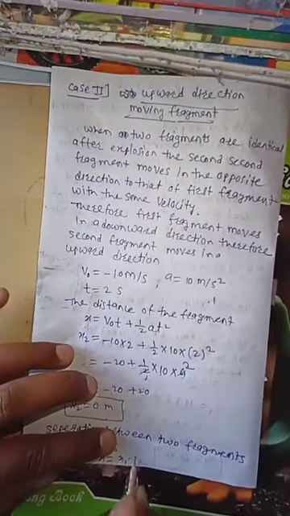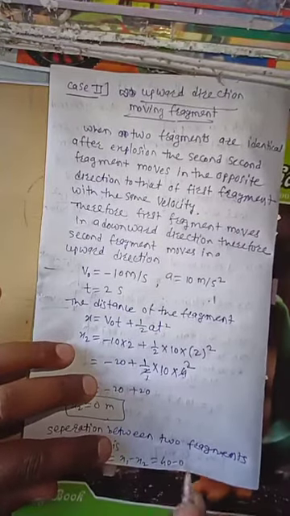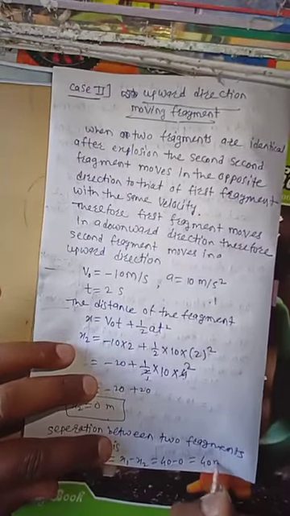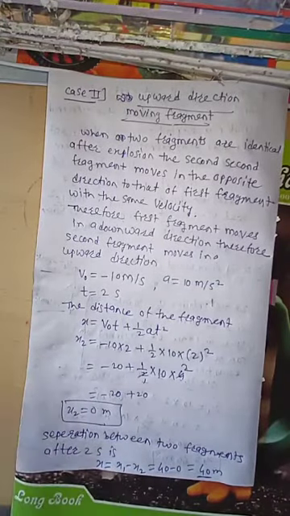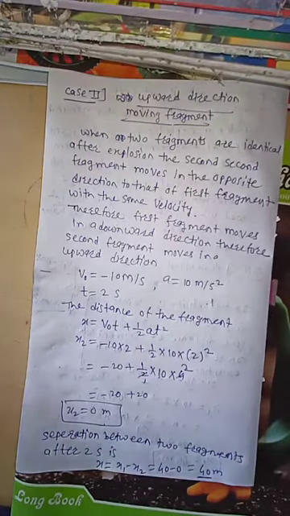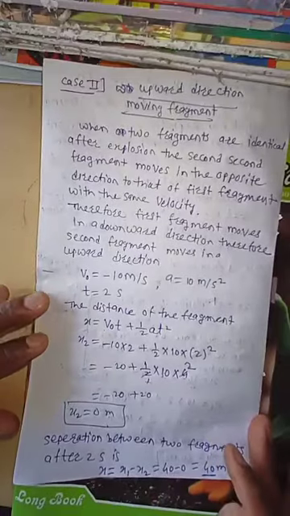Therefore x1 minus x2 is equal to 40 minus 0, which is 40 meters. The separation between the two fragments is 40 meters. After the explosion, after 2 seconds, the distance between the two fragments is 40 meters.